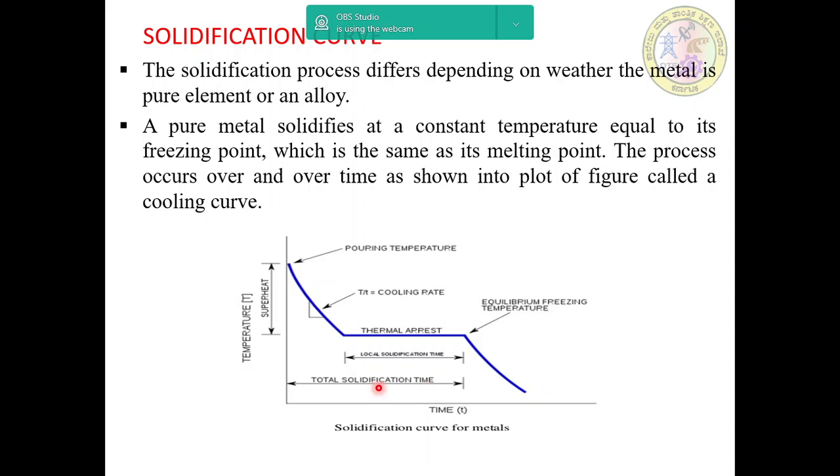This is the total solidification time, from the pouring temperature to the equilibrium. And from here to here is the local solidification time. The simple curve shows the solidification curve for metals.